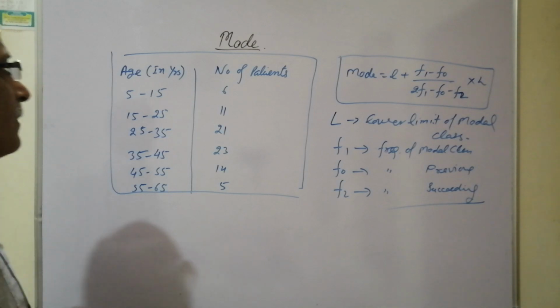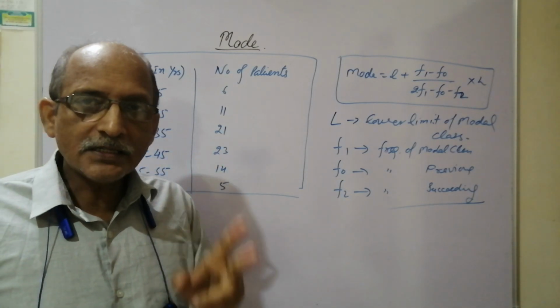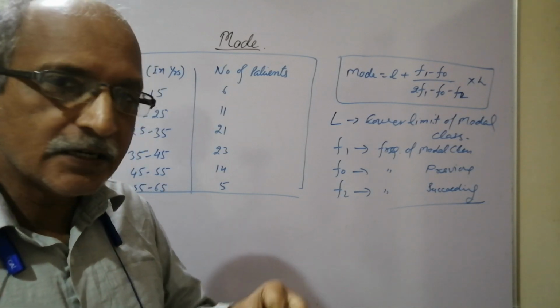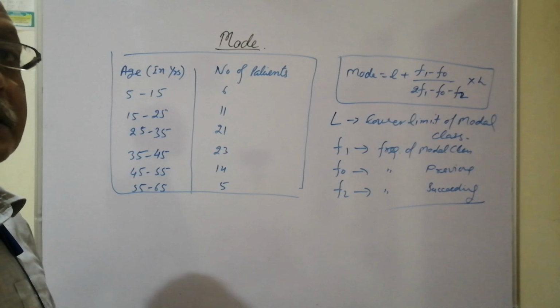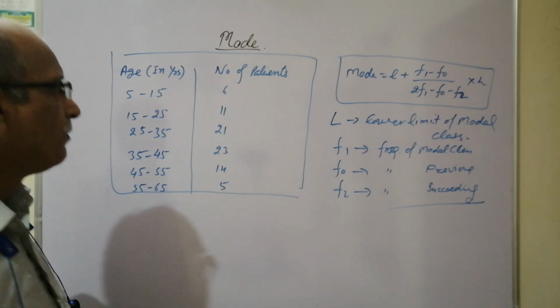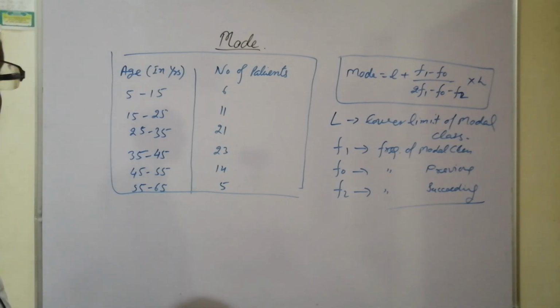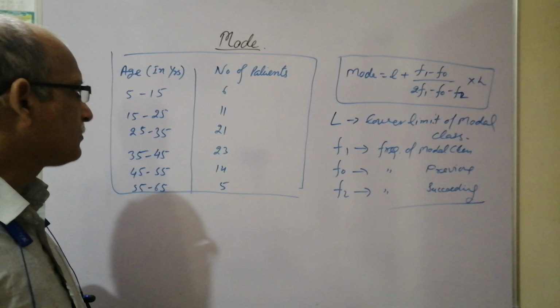So first of all, we have to think about two things. One is the height of the class, or you can say the width of the class. Second, the modal class. The modal class is the class having maximum frequency. It must be understood. So very clear, we can understand from here what the modal class is.